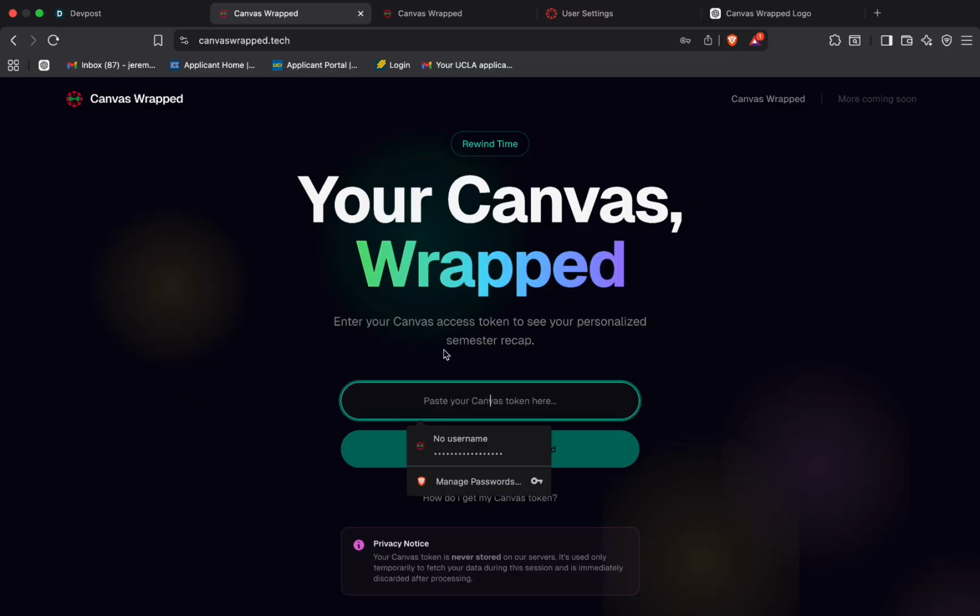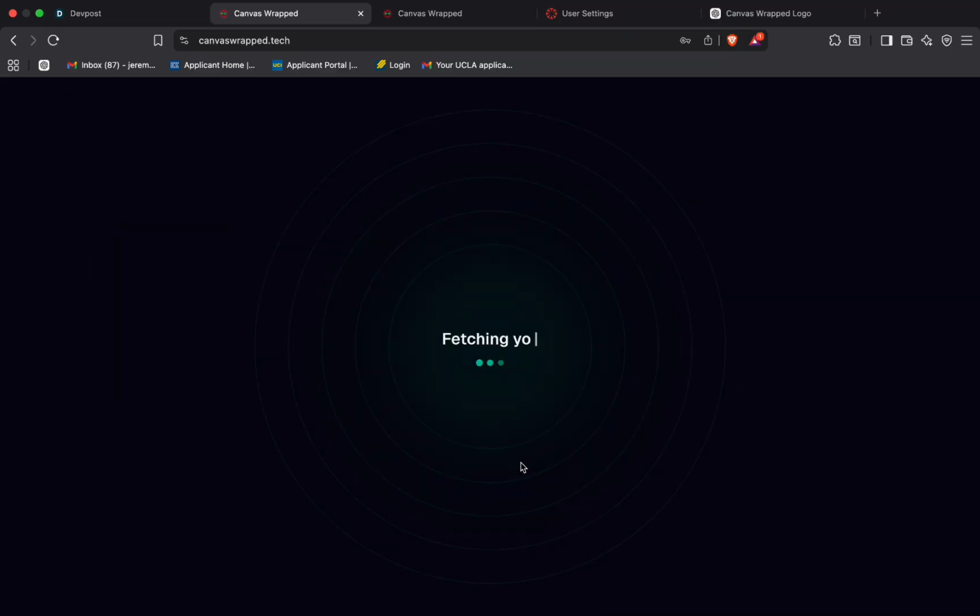Let's take a look at our fellow coder Shin and see if he's a good student. So after getting the course data from Canvas, we would clean it and then compute analytics such as overall averages, your late submission rate as a percentage, and any improvement trends you've had across the semester.